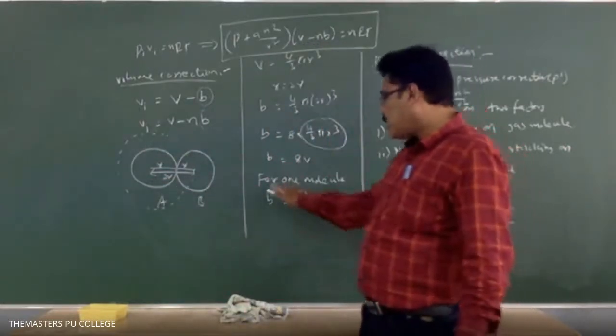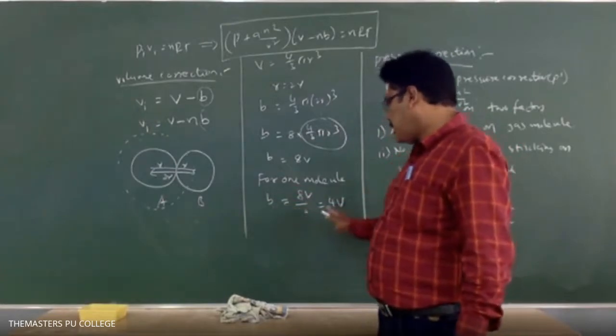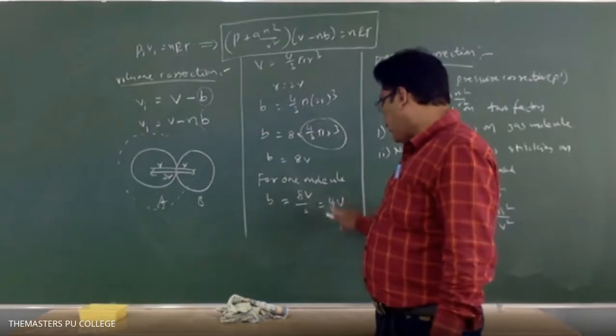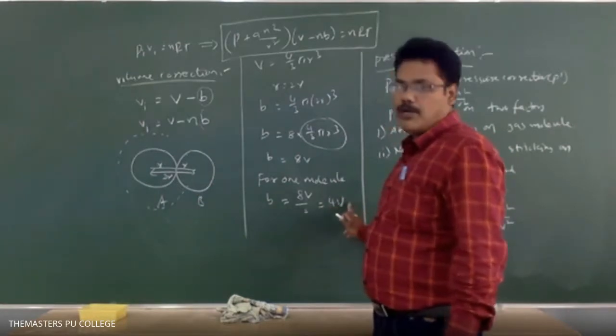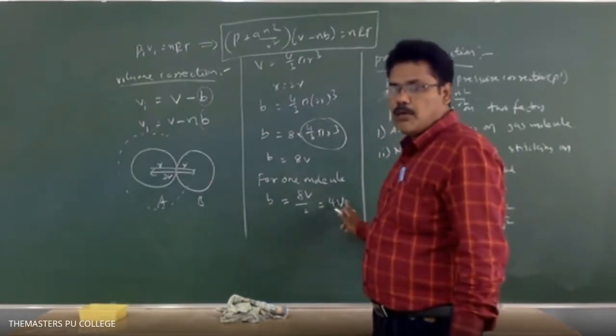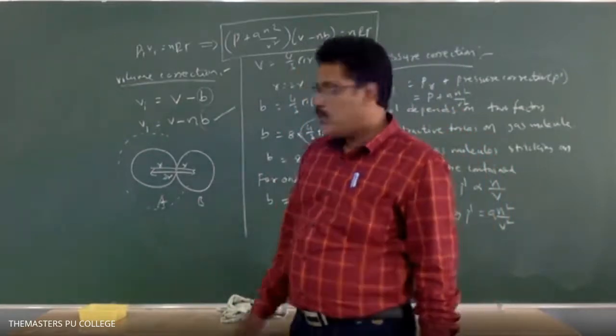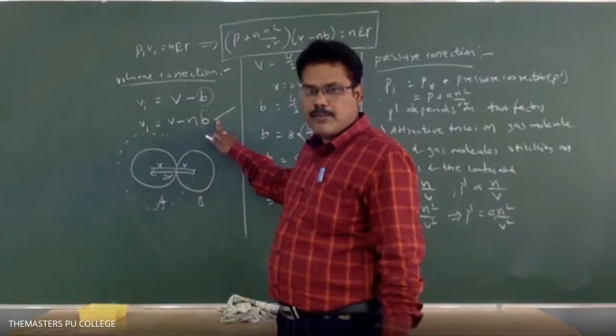Generally the excluded volume of the real gases is equal to 4 times its original volume. So this is the correction term for the volume. Now you understand this volume correction? Yes, sir.